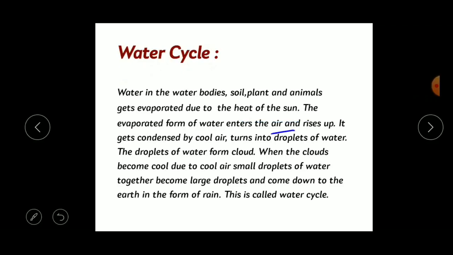It gets condensed by cool air and turns into droplets of water. The droplets of water form clouds. When the clouds become cool due to the air, small droplets of water together become large droplets and they come down to the earth in the form of rain. So this is called the water cycle. Okay, now we'll explain it to you here.